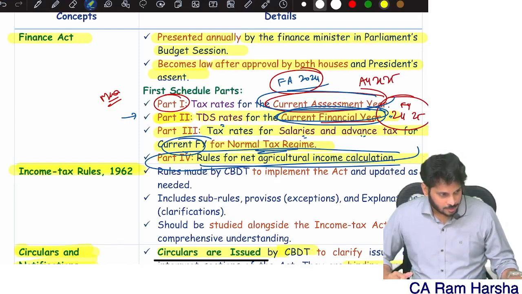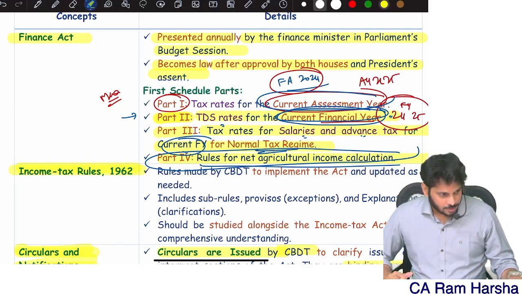Be careful. In the exam sometimes they'll give you an MCQ narration: Tax will be computed on gross total income of the assessee. Wrong. Tax will be computed on total income of the assessee, right? That option you need to choose. Able to understand? So total income is relevant.